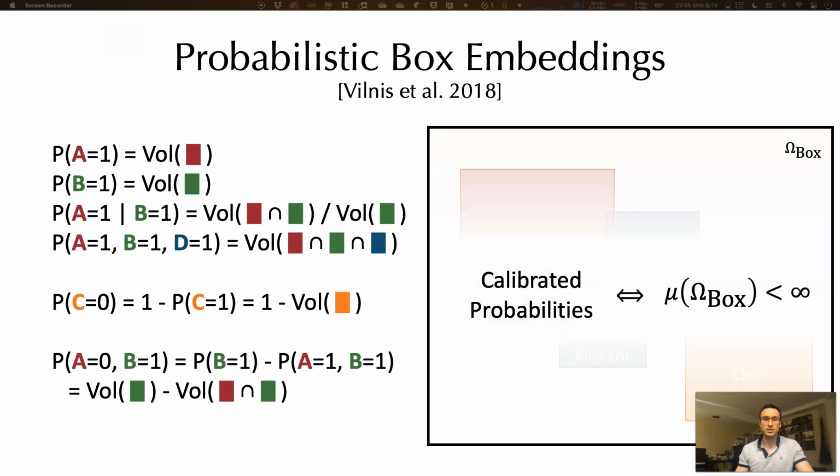While seemingly a minor detail, this latter point is actually critical. Even if we only wish to consider marginal volumes of single elements as proportional to probabilities, we must have finite measure on the space, or incompatible assignments may arise. This was easily accomplished in the original probabilistic box embedding model by parametrizing boxes to remain within the unit cube.